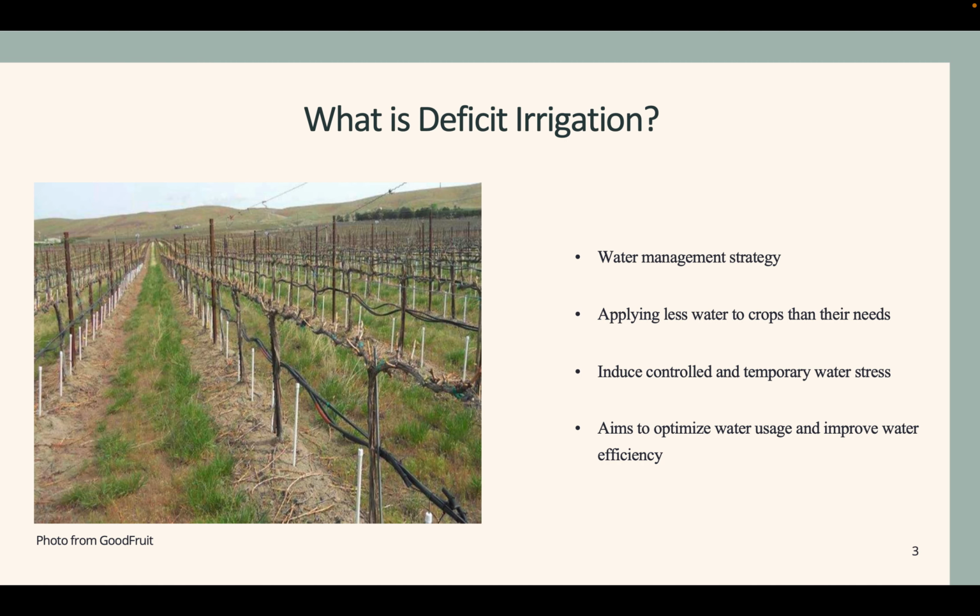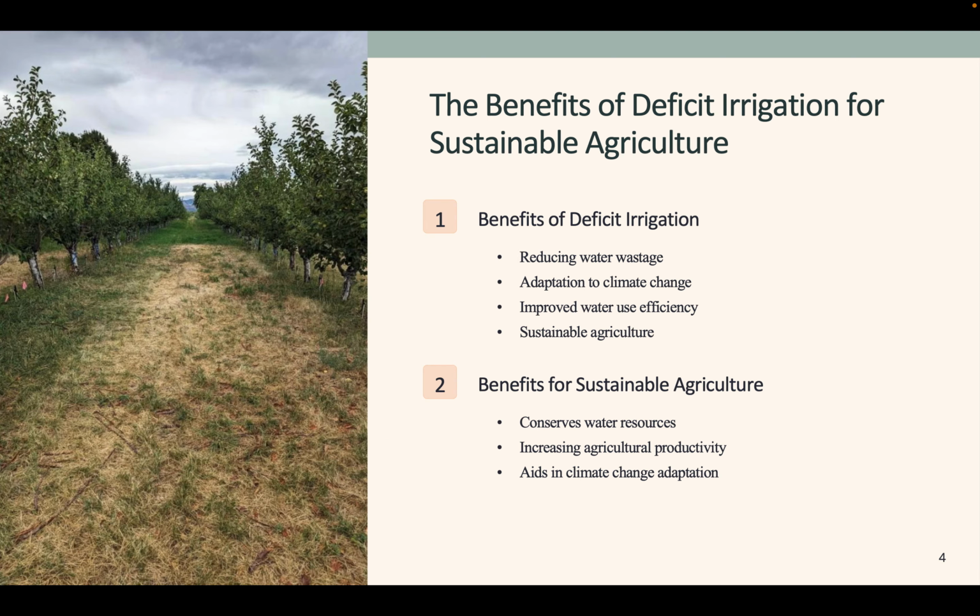So what exactly is deficit irrigation? It is a water management approach in which less water is applied to crops than their actual demand. This allows for better water utilization and efficiency. This method takes advantage of many crops' extraordinary capacity to survive brief periods of water stress without major yield or quality loss. So what are the advantages of deficit irrigation?